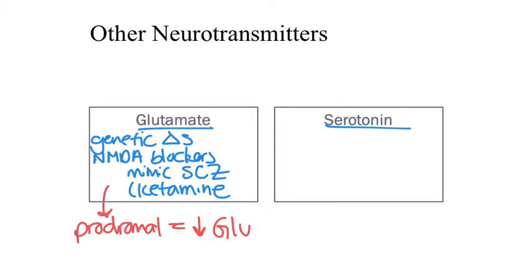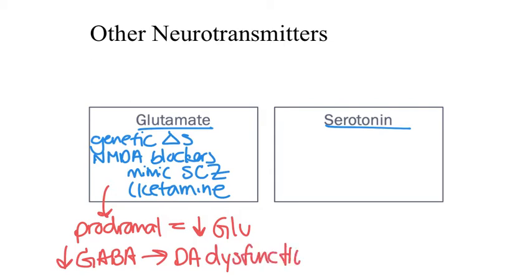It is thought that decreased glutamate signaling during the prodromal phase leads to a compensation by decreasing GABA to balance excitatory and inhibitory neurotransmission. This decrease in GABA signaling leads to a subsequent dysfunction of dopamine signaling, and that would initiate or lead to the first exacerbation or episode of psychosis.